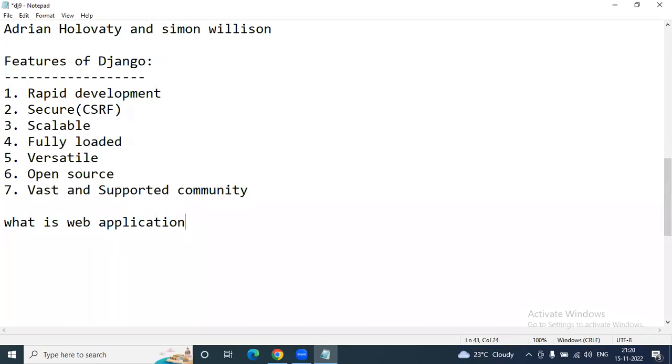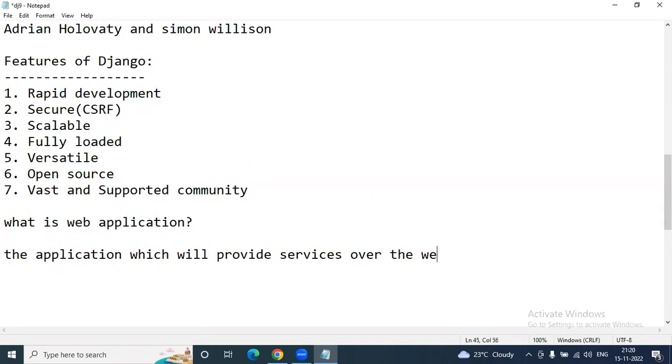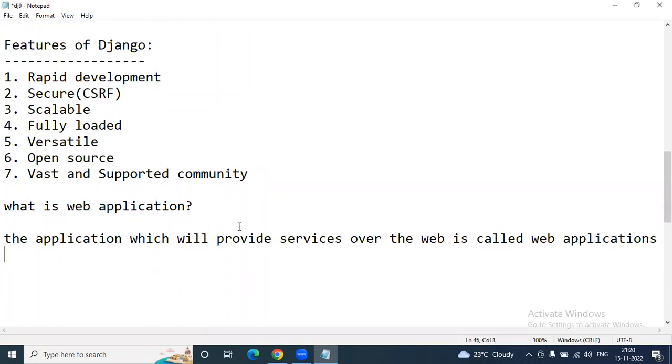A web application means the application which will provide services over the web is called a web application.